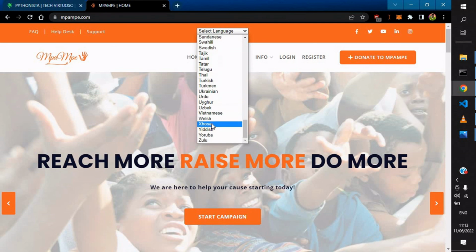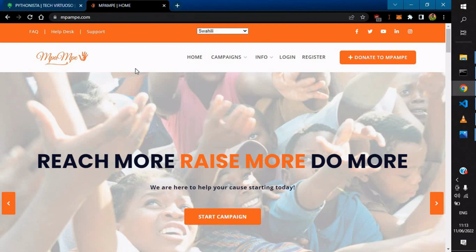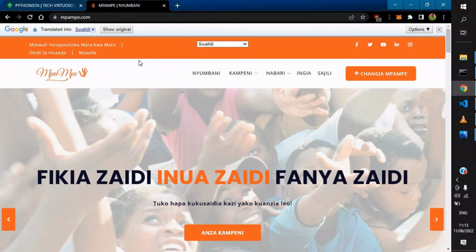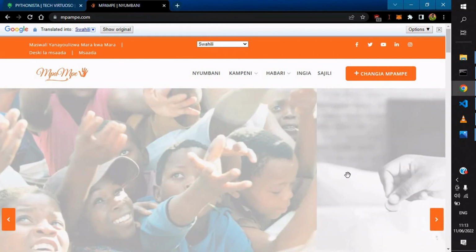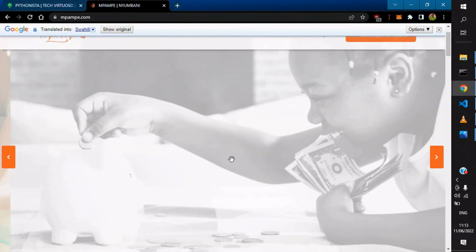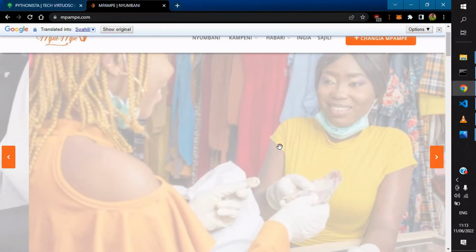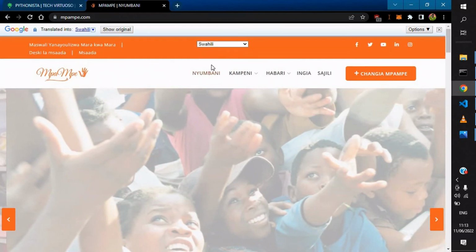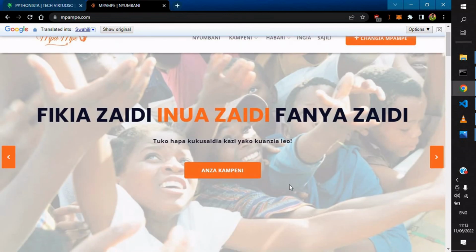And one thing we've just added a few days back is the ability to switch from English to a local language. So it's actually tailored for Ugandans, and you can see now this is Swahili, and they recently updated the Google API.